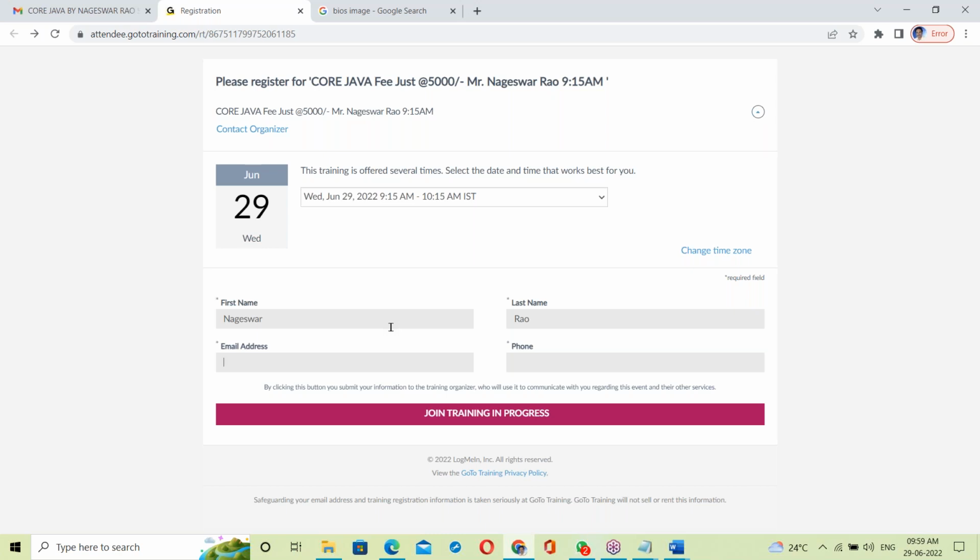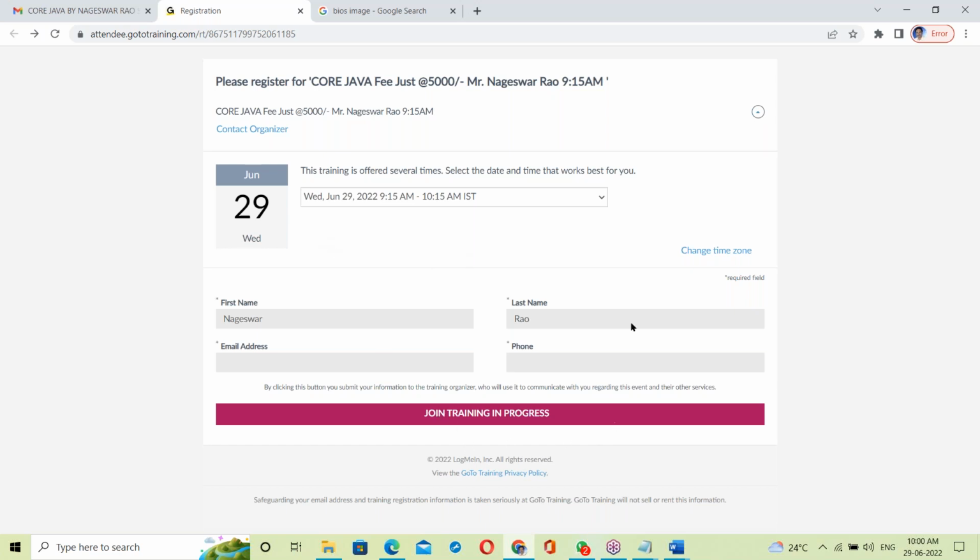This form is collecting data from us. This is called the front end. The front end interacts with users and collects data from users. After collecting this data, it is stored in some location. That location is called the backend. So the front end collects data from users and stores it in the backend.